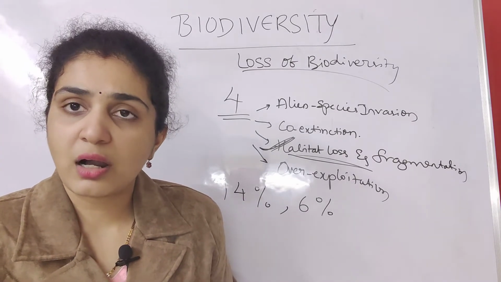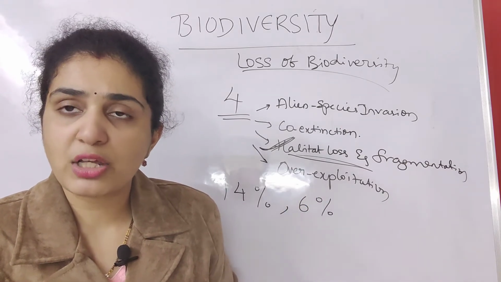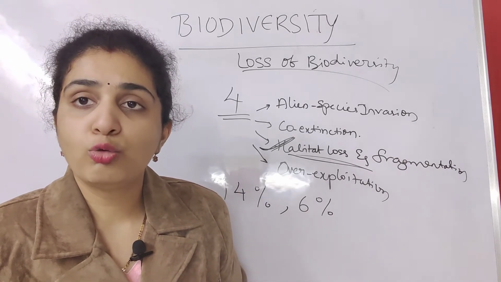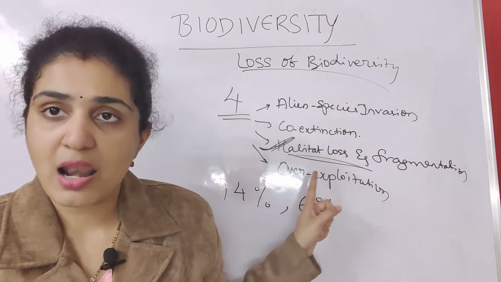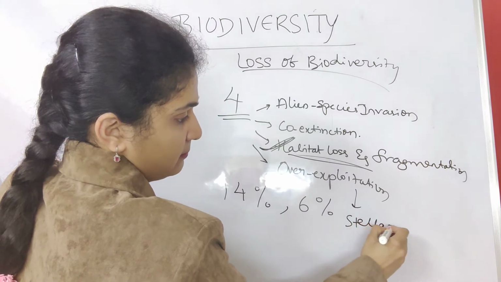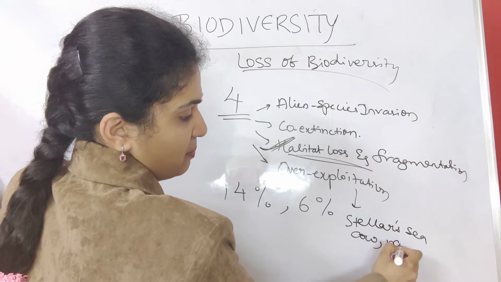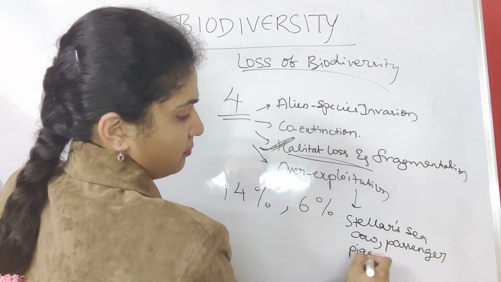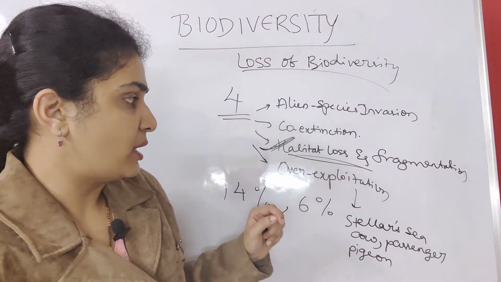So many forests are cut down for this reason, and over exploitation happens. Two main species affected by over exploitation are the passenger pigeon and the Steller's sea cow. These two main species are associated with over exploitation.